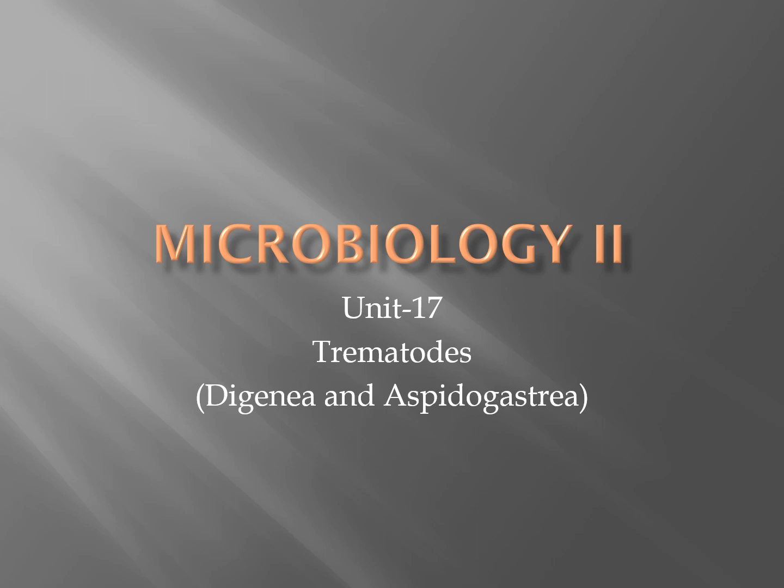So, humans are the definitive host in all of these except for the sheep liver fluke, which is an accidental host. The World Health Organization estimates that approximately 30 million people have a fluke infection. Trematodes are not often seen in this country because they do require a highly specialized intermediate host that are not actually found in this country. So let's go ahead and get started.